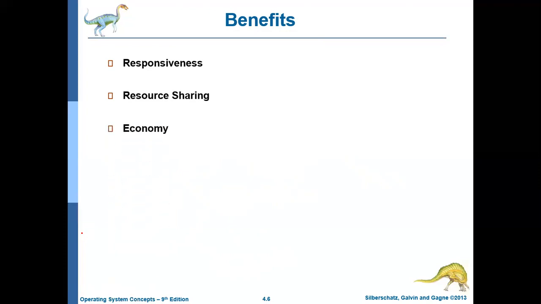The third is economy. As we have already discussed, a process is a heavyweight activity. So context switching from one process to another process is a costly operation. Costly in the sense that whenever the context switch has to be done from one process to another process, the operating system should get involved, and things should be pushed into the stack. Whatever the process state is should be pushed into the stack, and for the new process to be executed, that process state should be loaded.